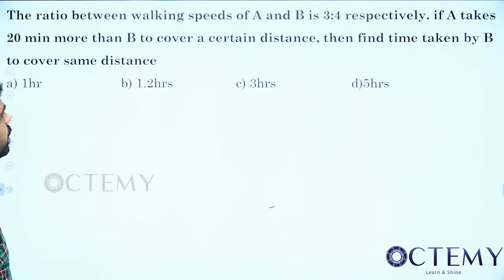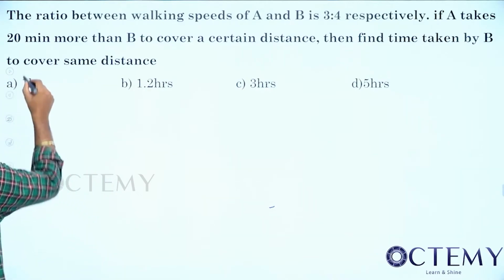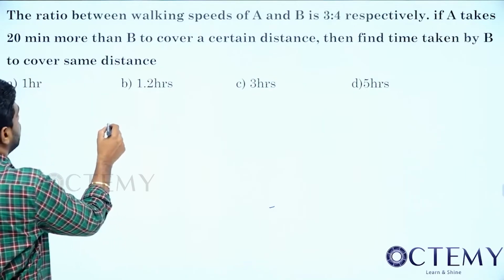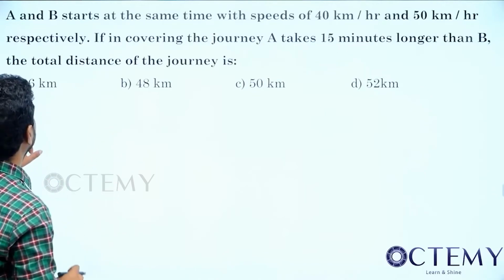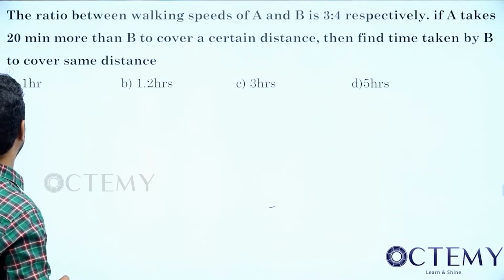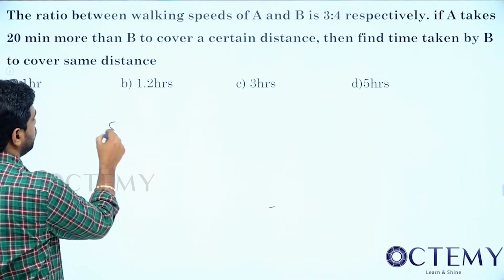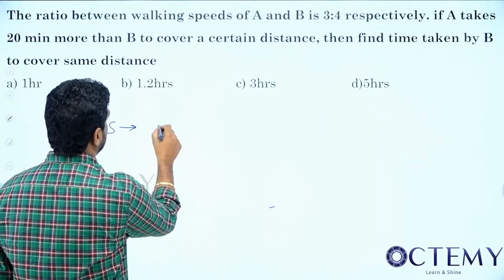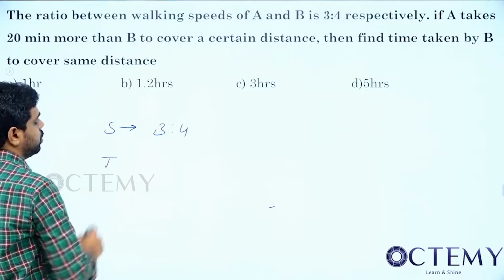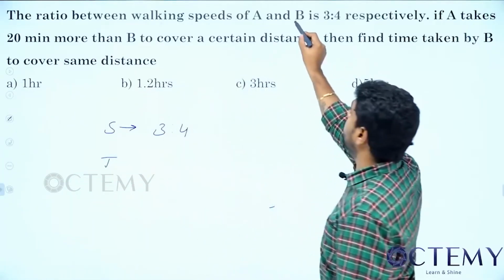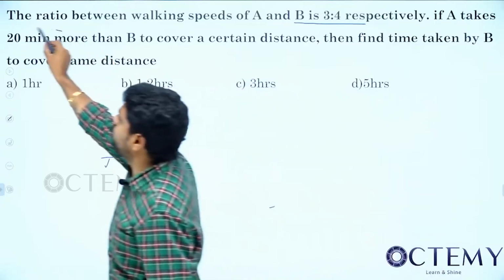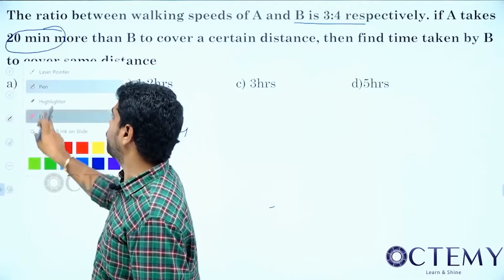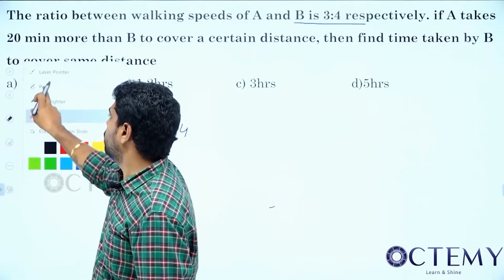The ratio between walking speeds of A and B. See, A is the answer for that. So ratio between walking speeds of A and B. Speeds ratio is how much? Speeds ratio is 3:4. Then what should be time ratio? See here, he told ratio between speeds of A and B, but he gave this difference in terms of what? Difference in terms of time period he gave. Am I correct or not?